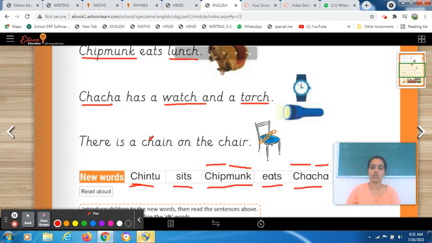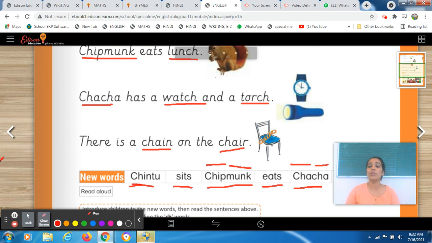There is a chain on the chair. क्या है? यहाँ पर chain है. कहाँ पर? On the chair. Chair पर. So now be ready to underline the words which have ch. Now it's done. Okay. The first half of this page we have already done.